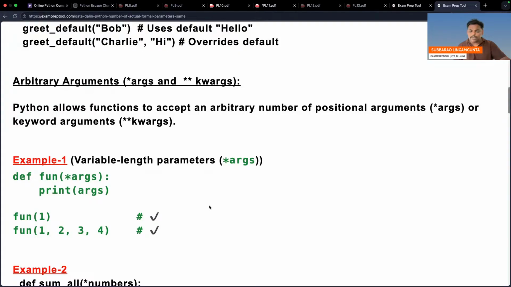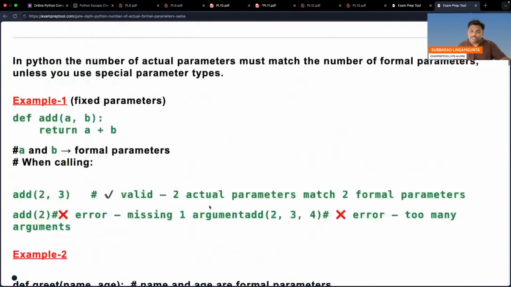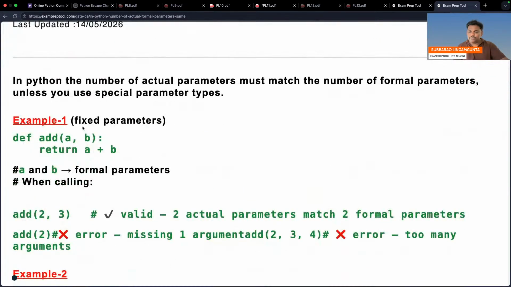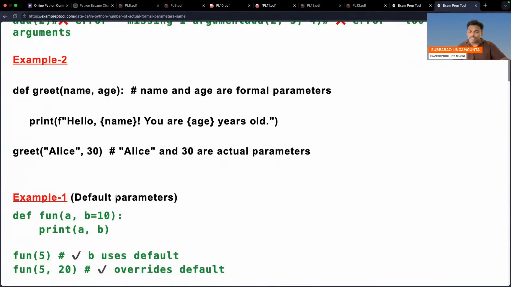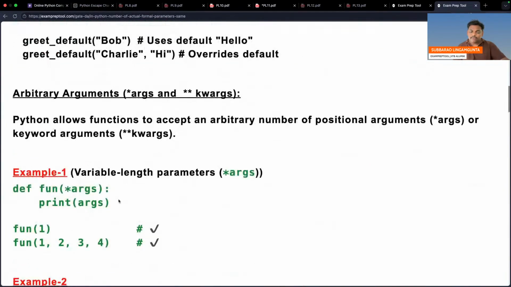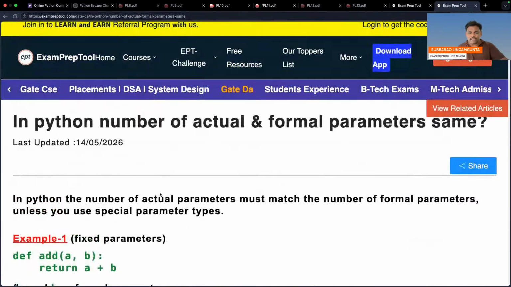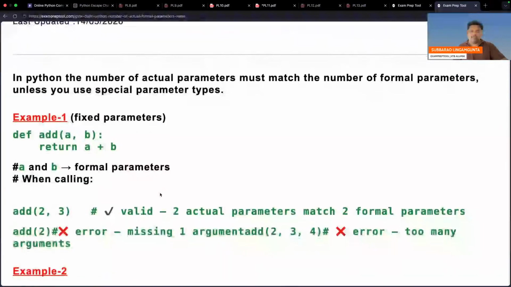There are 3 things. What is the first thing? Fixed parameters. What is the second thing? Default parameters. What is the third thing? Variable length parameters. There are three stories. We will see them one by one.